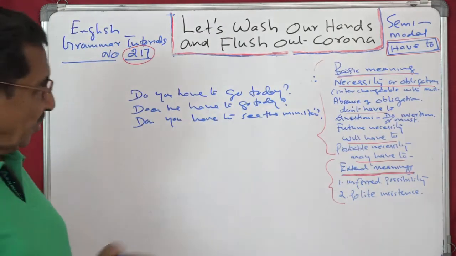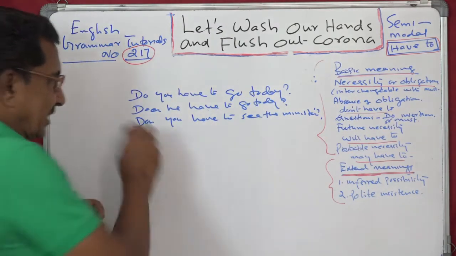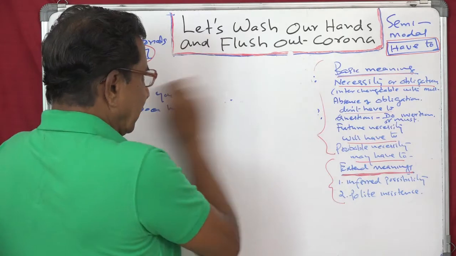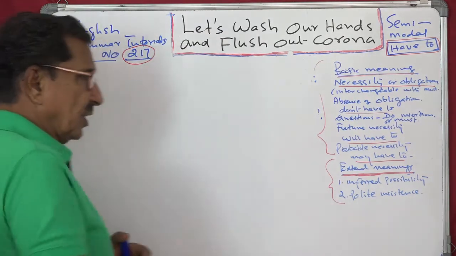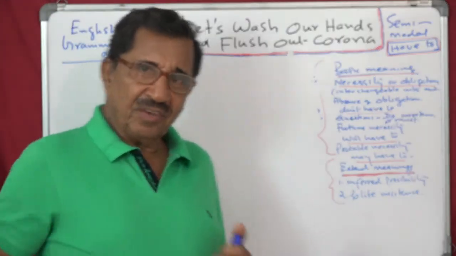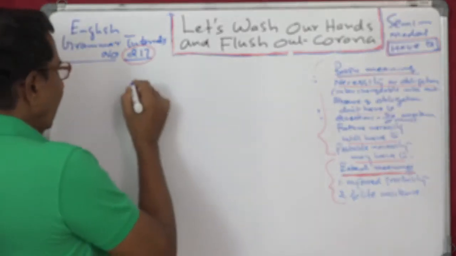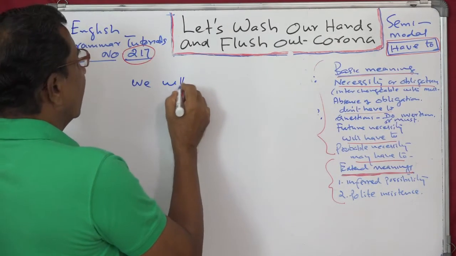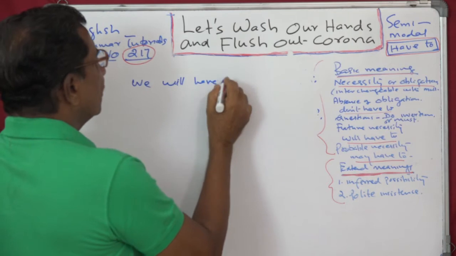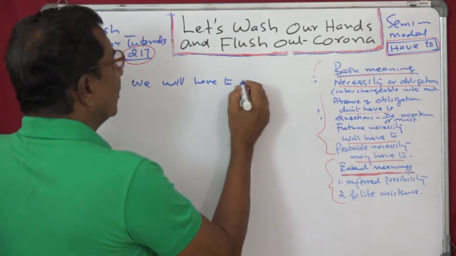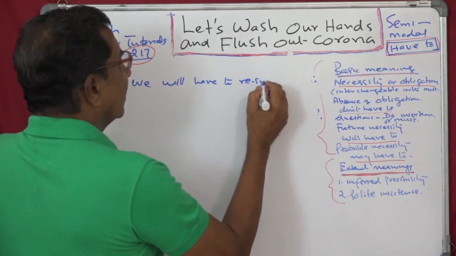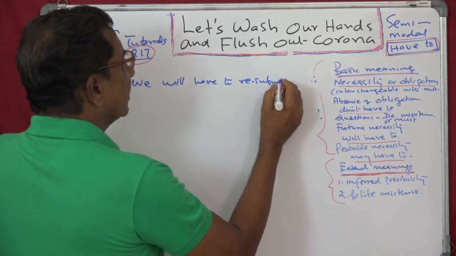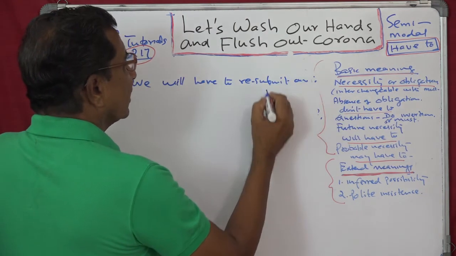Our fourth point is future necessity. How are you going to express future necessity? For that you need will have. We will have to submit our project.